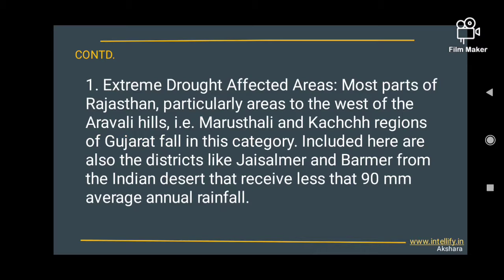Extreme drought affected areas. Most part of Rajasthan, particularly areas to the west of Aravalli Hills, that is Marusthali and Kutch regions of Gujarat, fall in this category. Included here are some districts like Jaisalmer or Barmer from the Indian desert that receive less than 90 mm average rainfall.